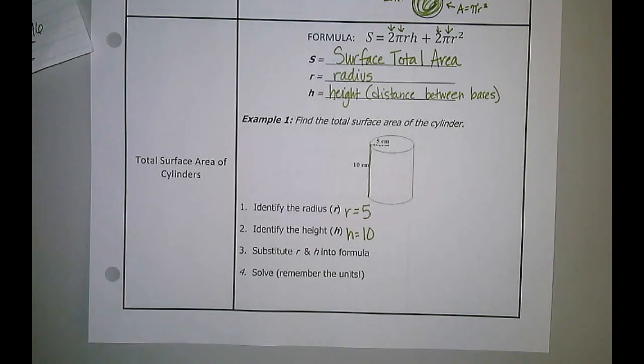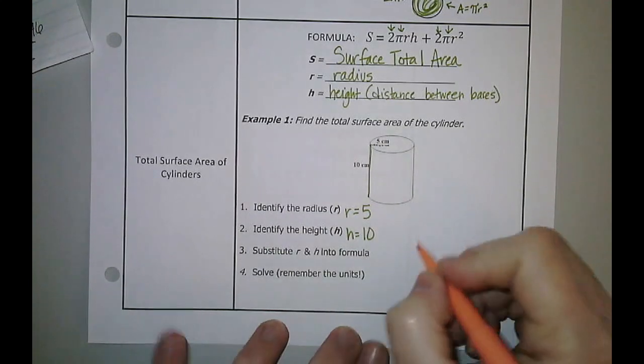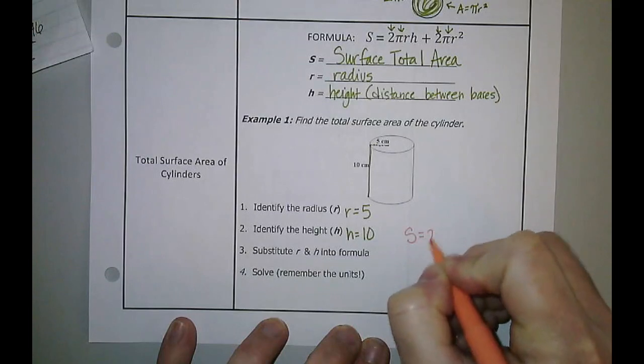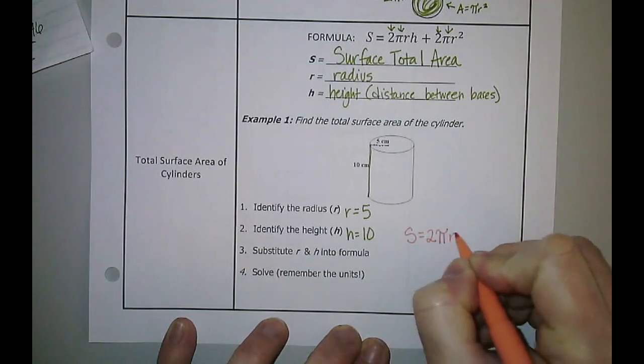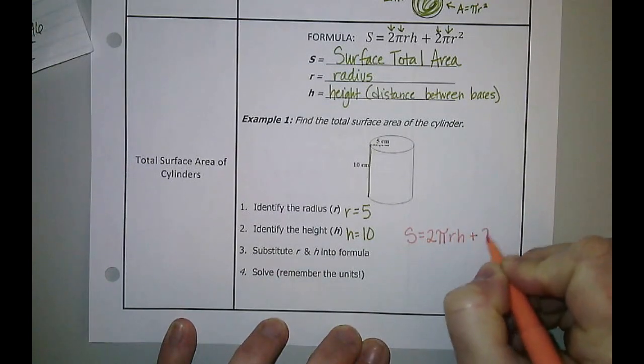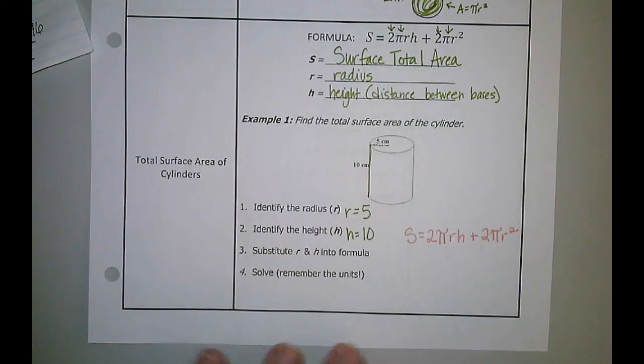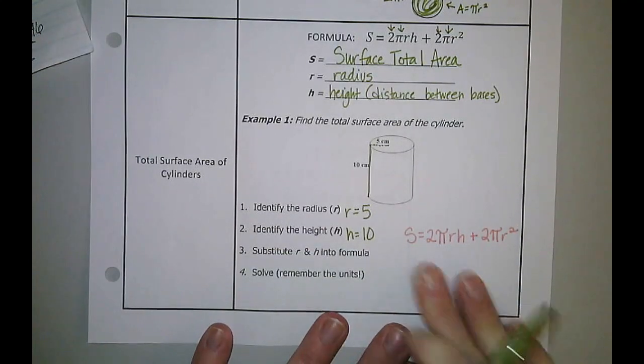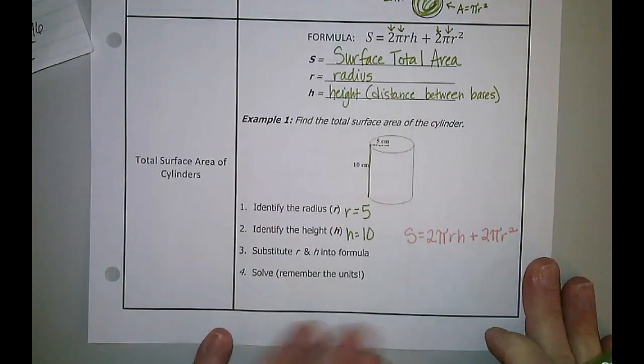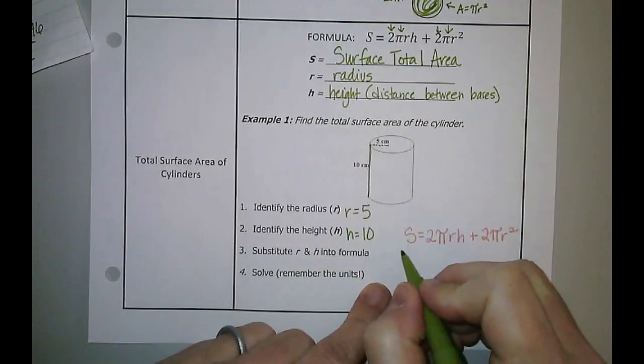Next, it says to substitute them into the formula. Y'all know I'm a stickler about rewriting our formula. So 2 pi RH plus 2 pi r squared. Now, I rewrote it so that it would make it a little bit easier to sub in everything I know. I'm going to go ahead and start subbing in.